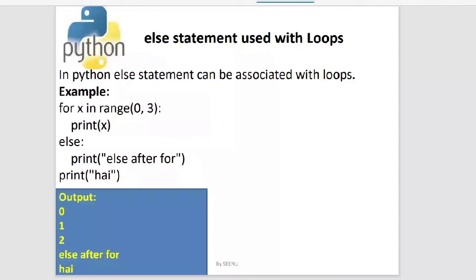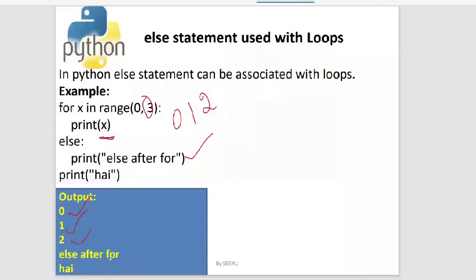I have put a colon and then I said else after for, and everything will be printed like this for you on the screen. So 0 1 2. The range goes up to 3 minus 1, which is 2, so it will take the numbers from the sequence 0, 1 and 2. So 0 1 2 will be assigned to x. First it will take 0, then 1, and then 2. Then after that the else is executed, else after for. This is how you can associate a for with else, and you can write your own logic accordingly.